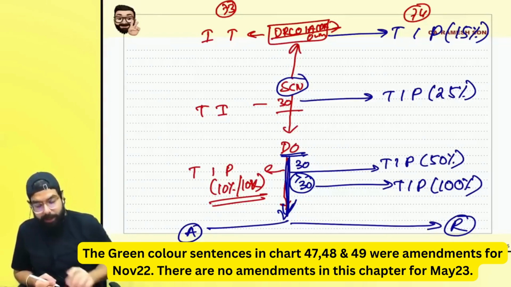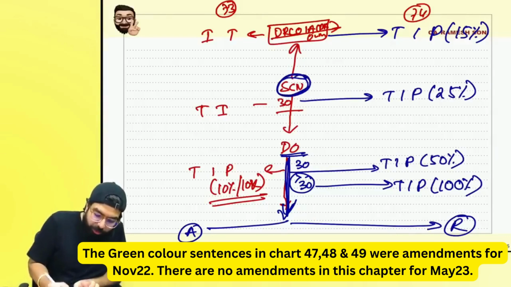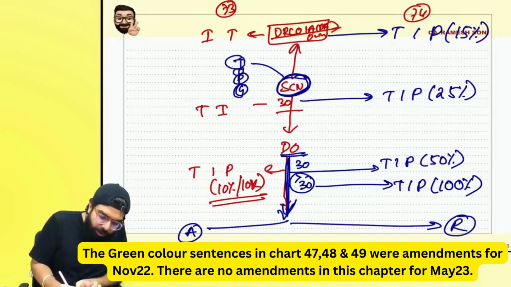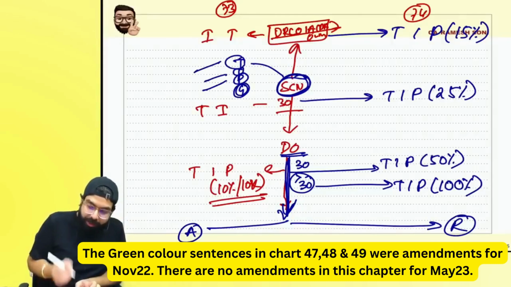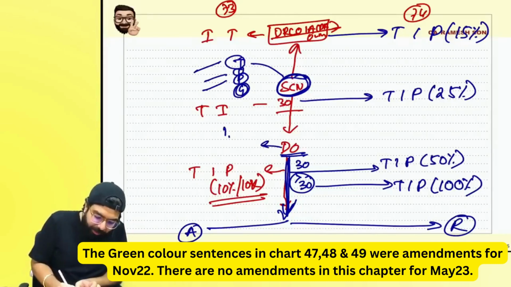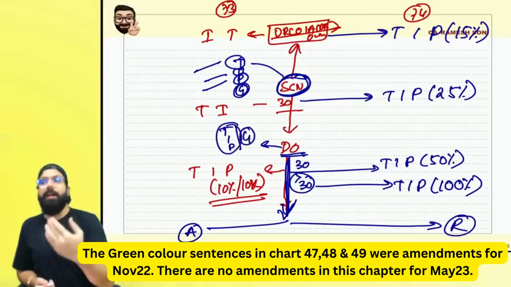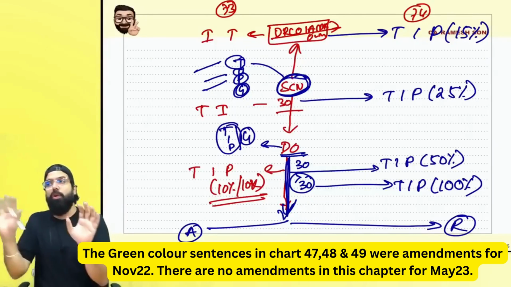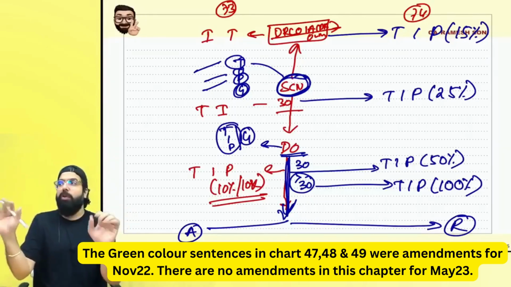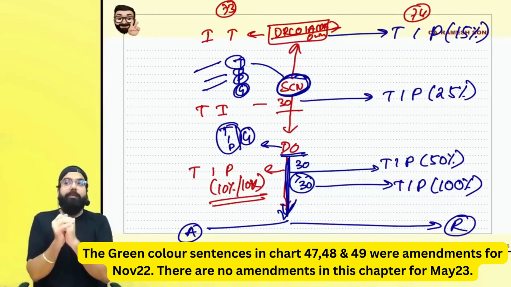Always remember one thing, when they give a show cause notice, in the show cause notice they will tell you the tax, interest, penalty, and they will state the grounds also. Whatever tax, interest, penalty is told in the show cause notice, the same amount they can demand, and the grounds also have to be the same in the demand order. The demand order can't exceed the show cause notice. Demand order and show cause notice always have to be in conformity.